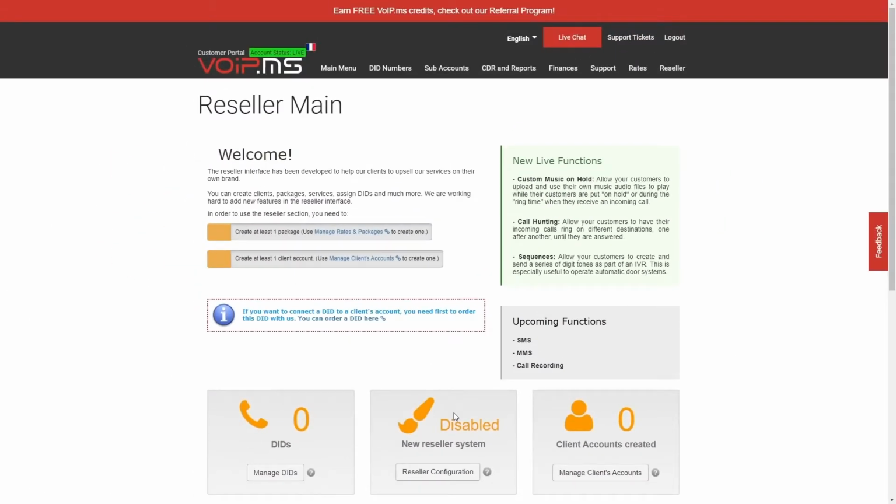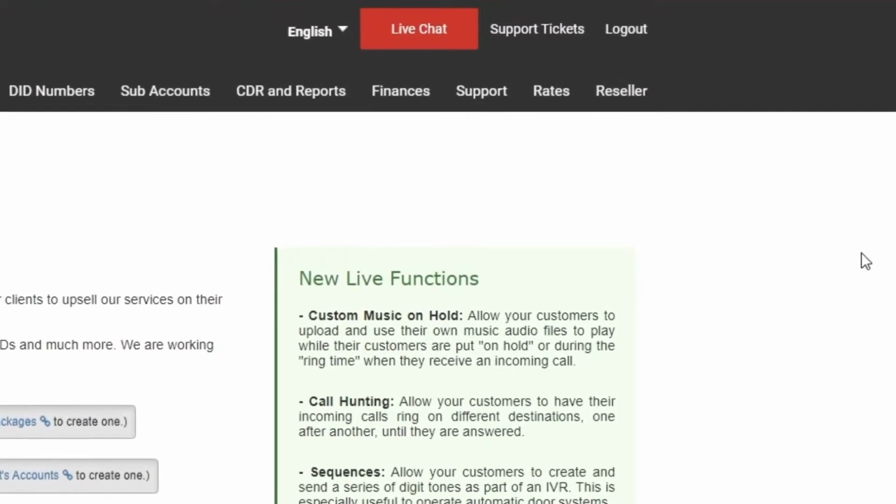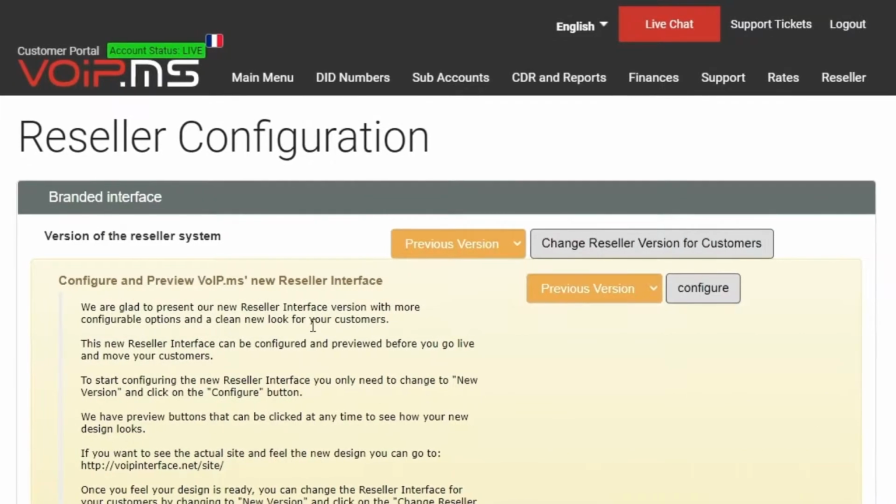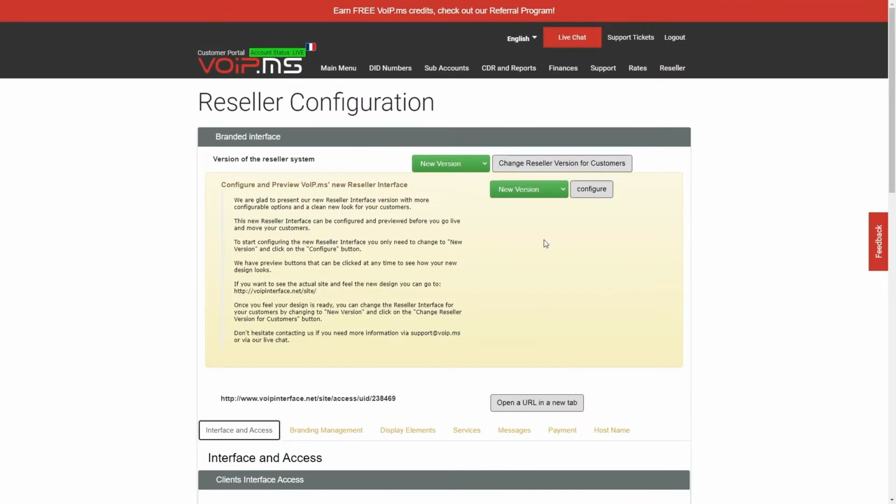Once activated, you will see the reseller main page. This page is an overview of your configuration. It tells you what needs to be done to fully leverage the reseller portal. To start the configuration, go to the top right corner Reseller tab and click on Reseller Configuration. Once there, change the version of the reseller system to the new version with both drop-down menus, and confirm the selections one after the other. Now we can really start.